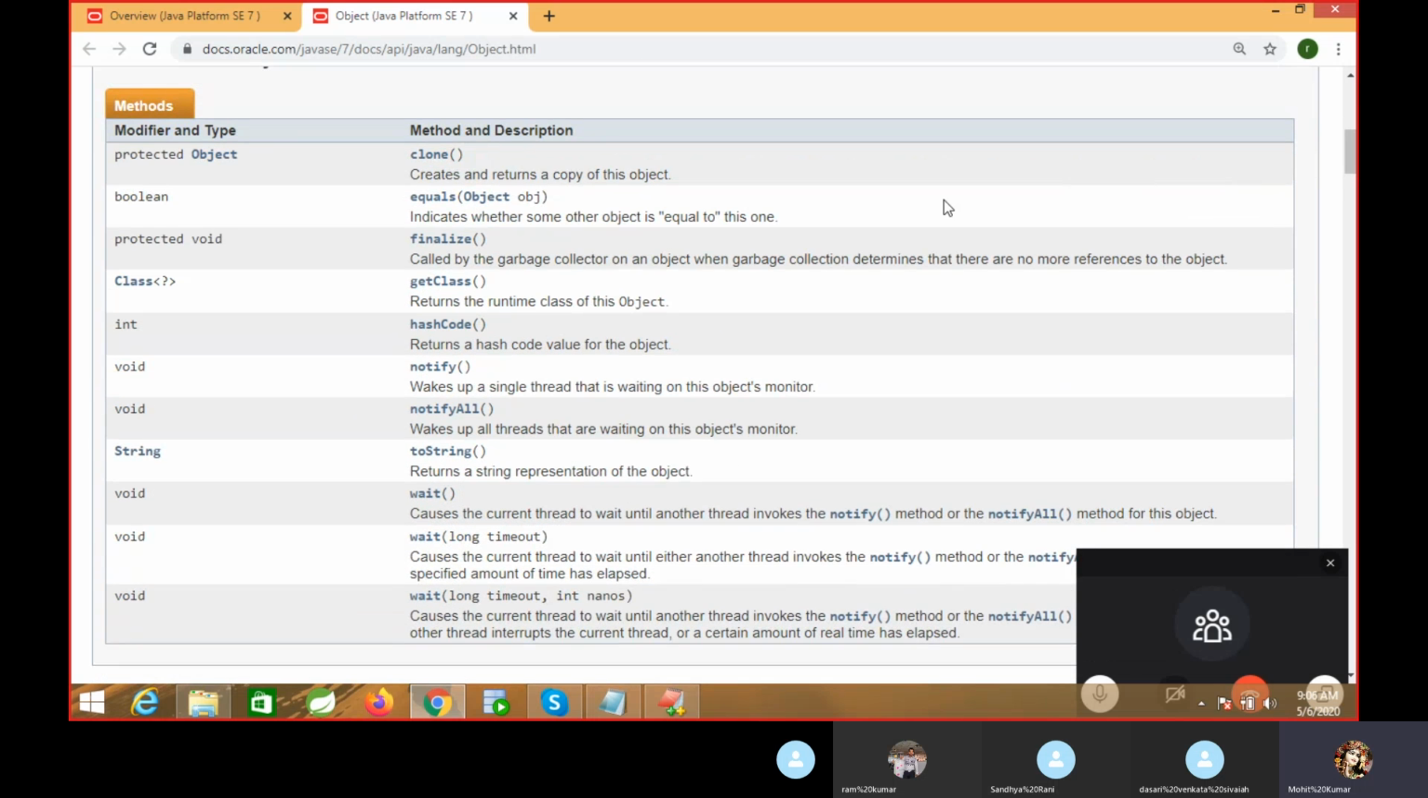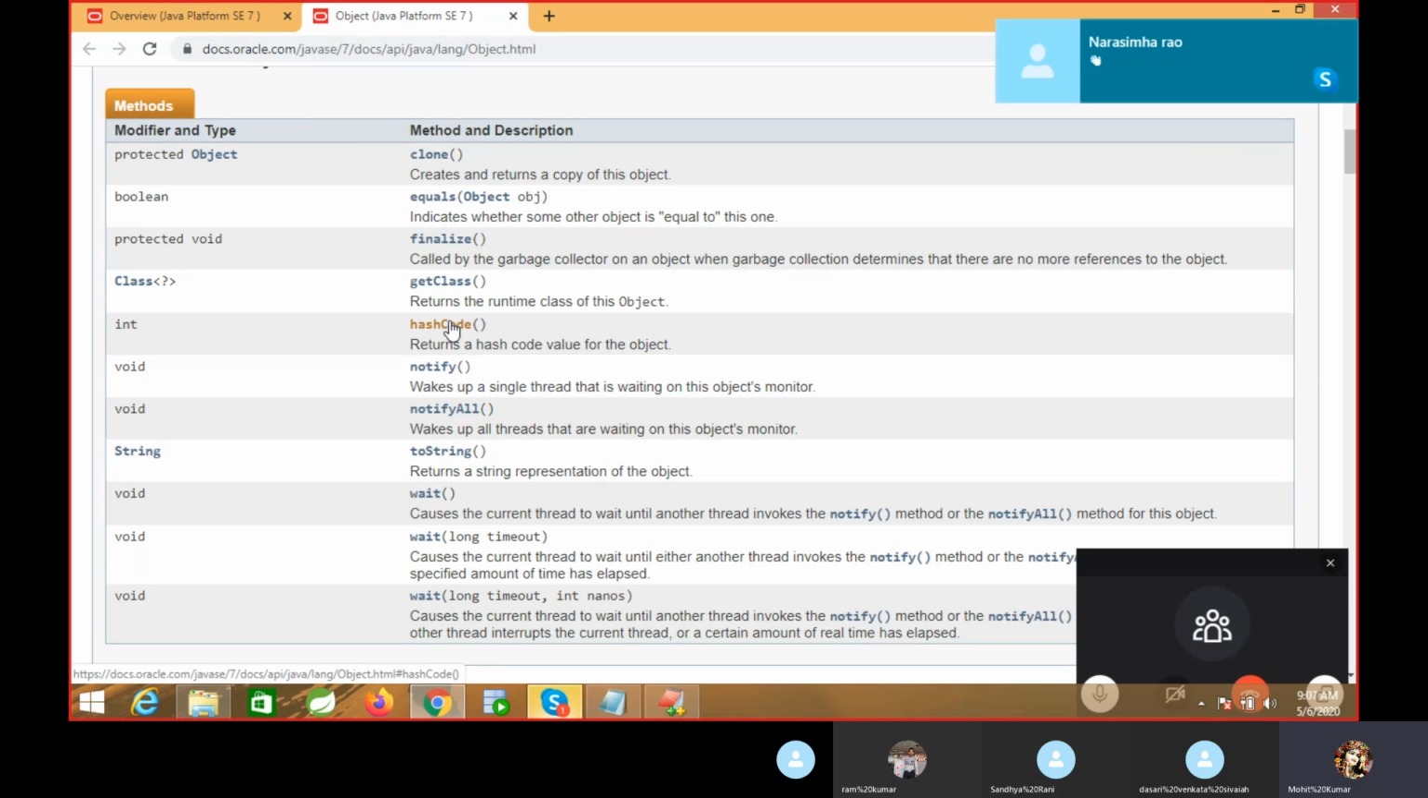These are the methods: clone method, equals method, finalize method, getClass, hashCode. A few methods we will discuss. The equals method is very important. We will discuss the hashCode method, very important, and we will discuss toString. Apart from that, the others are not frequently used. They are available by default, so we are not using them frequently, but these are the important methods.